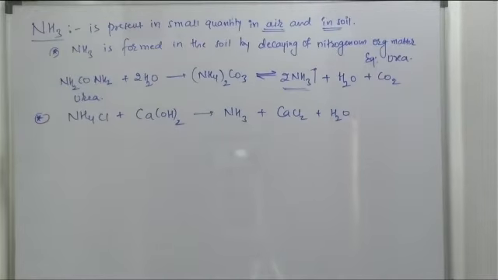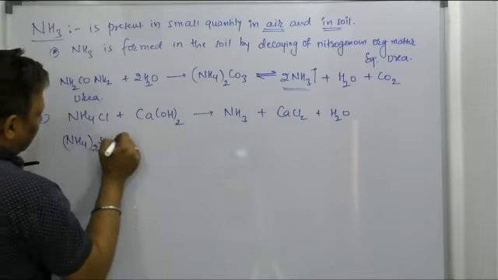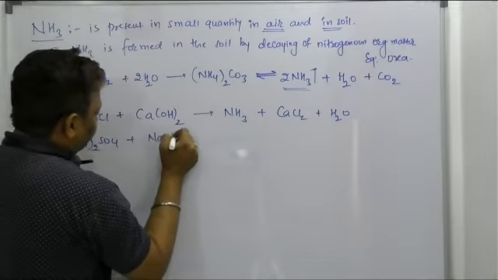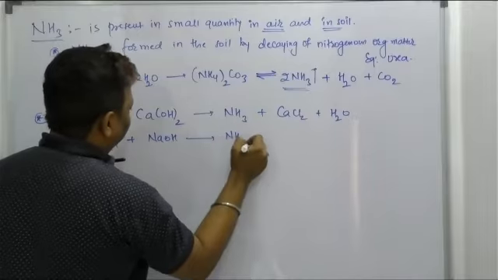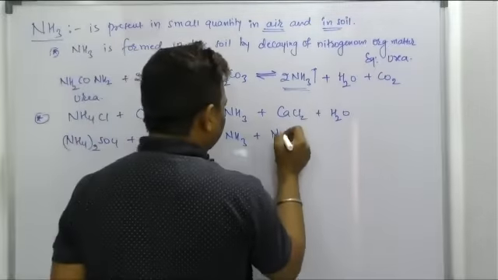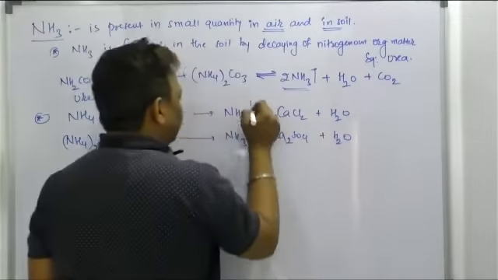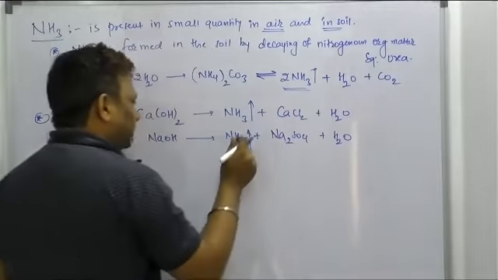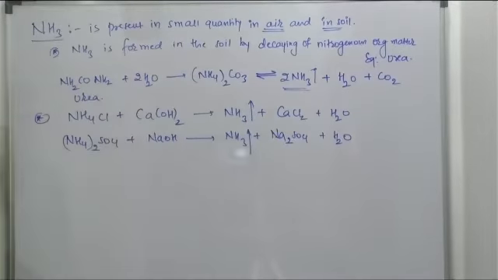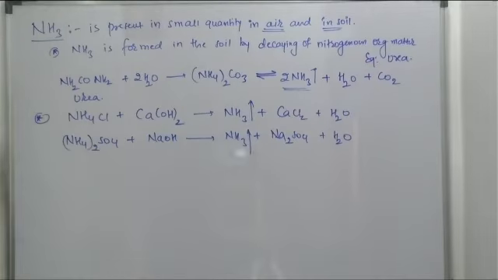One more method is there, beta. Reaction of ammonium sulfate with NaOH. Ammonium sulfate with NaOH liberates ammonia gas. Remaining is what? Sodium sulfate, Na2SO4, and the byproduct is water. See, in a small quantity, this ammonia gas can also be obtained by treating the alkali with a salt like ammonium chloride or ammonium sulfate.